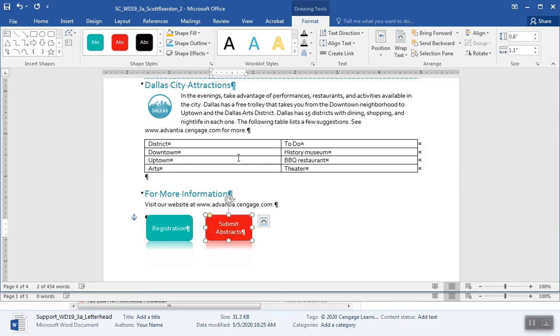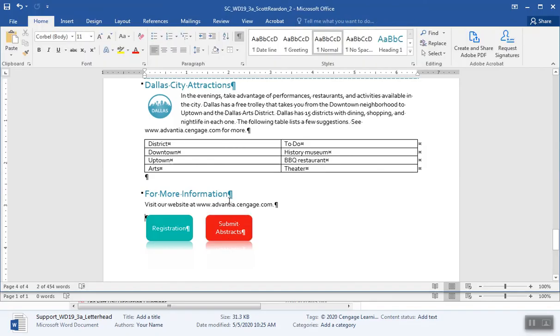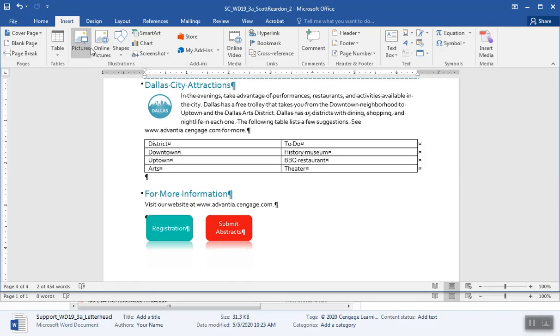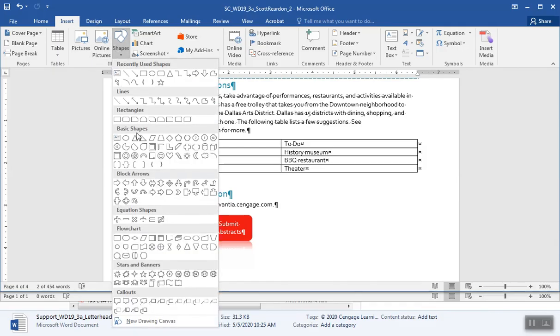Home stretch here. I'm on the last page of instructions, 17. Insert a shape as follows to complete the options available at the Avantia Biotech website. Okay, so we're going to insert a shape with rounded corners. Ooh, that sounds like fun. Rounded corners. Is that this guy? Where's that guy at? That's not it. Rounded corners. Rounded rectangle.